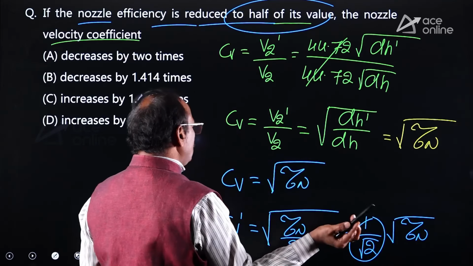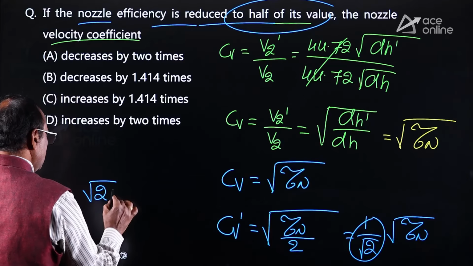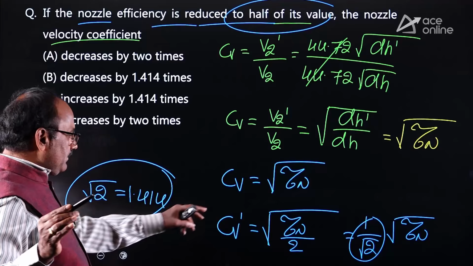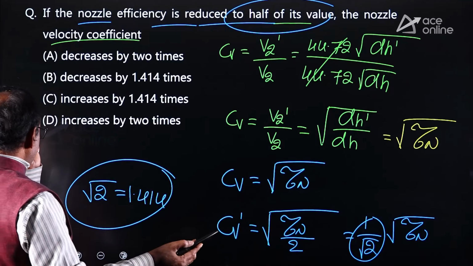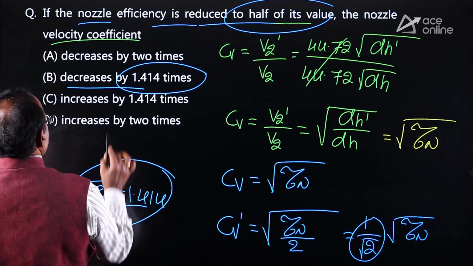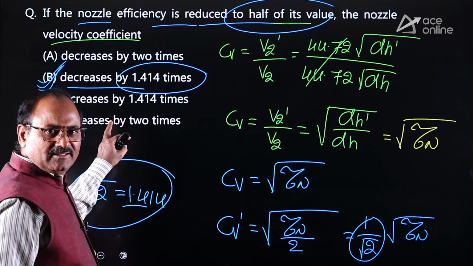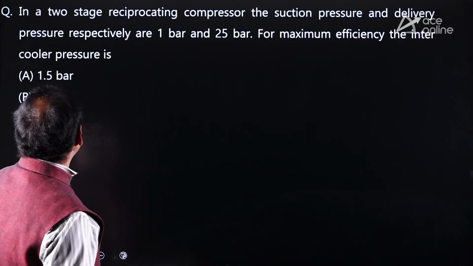Root 2 value is 1.414. Therefore, if the nozzle efficiency is decreased by half, its velocity decreases by 1.414 times. So anyhow, option B can be selected. Understood clearly? Yes. Similarly, look at another one.